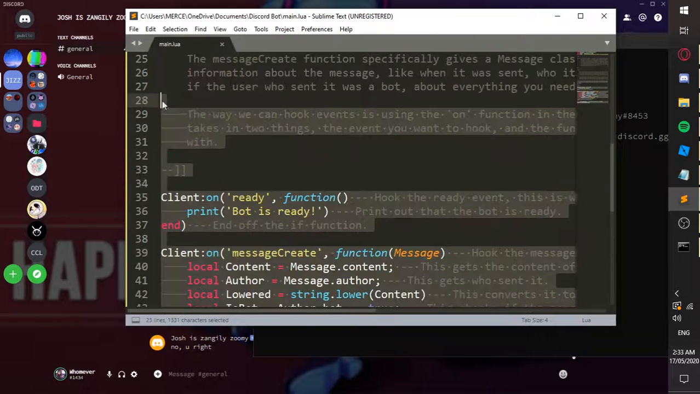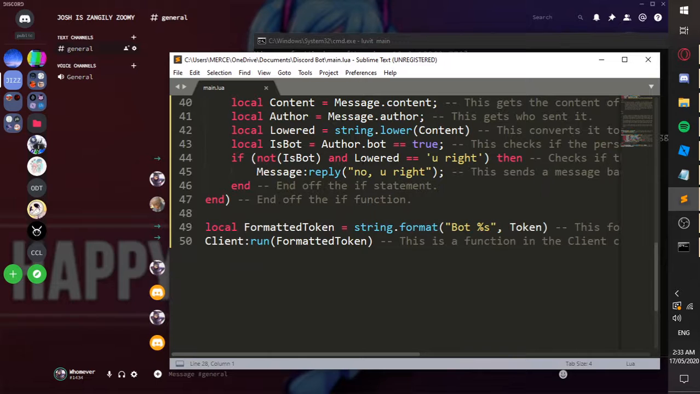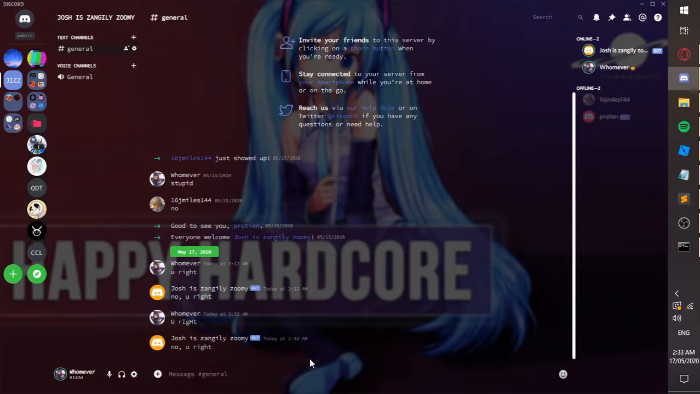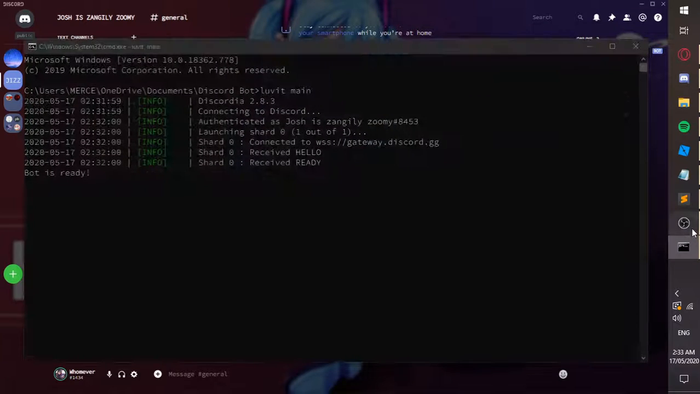As simple as that. And then we can implement commands like this if you want to, but I prefer not doing that because it's really neat and messy, and I just don't like it. But yeah, that's how to make a bot. It's a really simple bot, but it works, right?